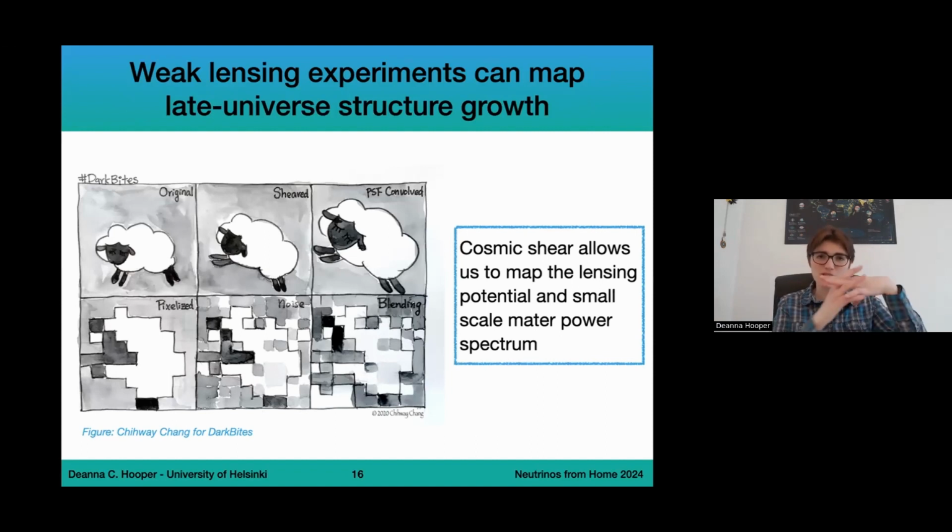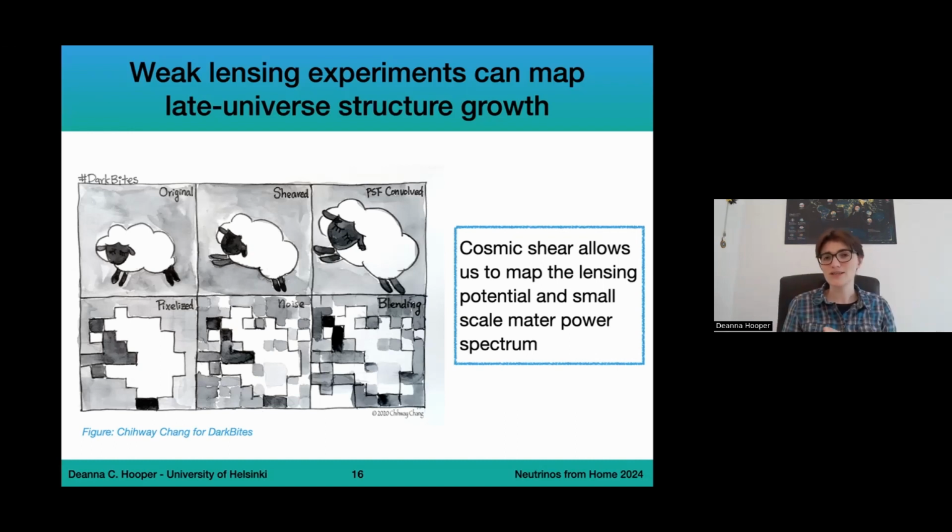Cosmic shear is how much galaxies are distorted due to this gravitational lensing. There's this very cool illustration that was put out to help explain the Dark Energy Survey results, where you can see what a sheared sheet would look like. And we don't actually mean sheared in terms of the wall here, but actually sheared in terms of distorted, and the blending and the noise.